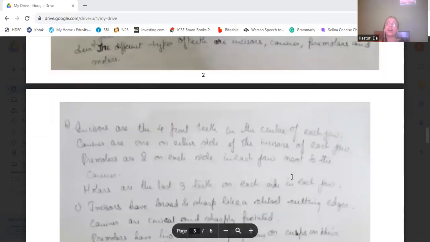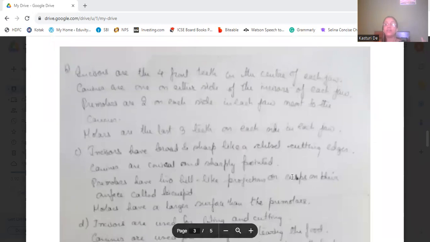Incisors are the 4 front teeth in the center of each jaw. Then canines are on either side of the incisors. Premolars, 2 on each side, are next to the canines, and molars are the last 3 teeth on each side in each jaw.